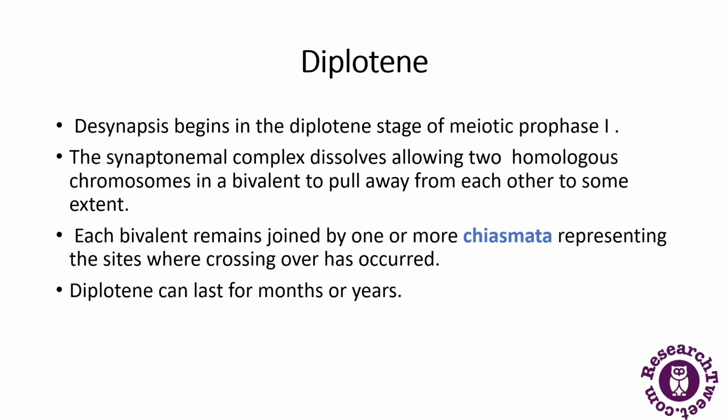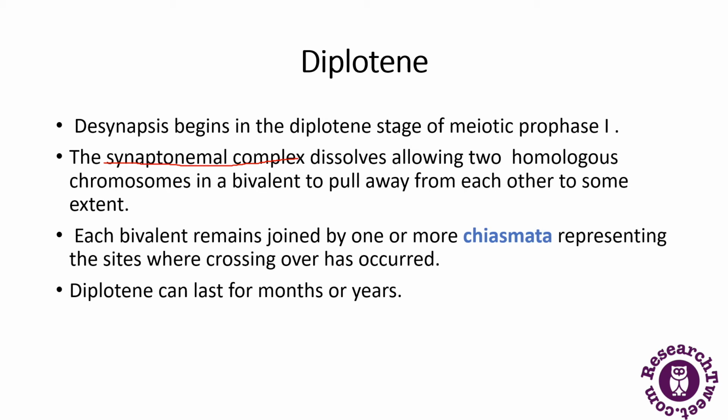Next comes the diplotene stage. The diplotene stage begins in meiotic prophase 1. So this synaptonemal complex is basically a protein structure. If we talk about the synaptonemal complex, it is a protein structure that forms between the homologous chromosomes during meiosis and is thought to mediate chromosome pairing. So this is known as the synaptonemal complex.